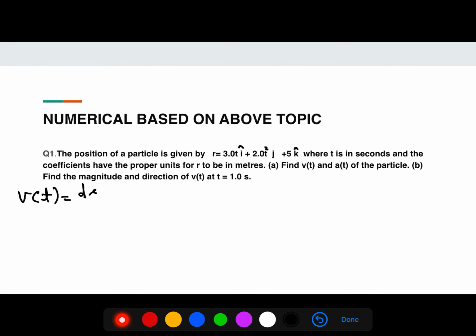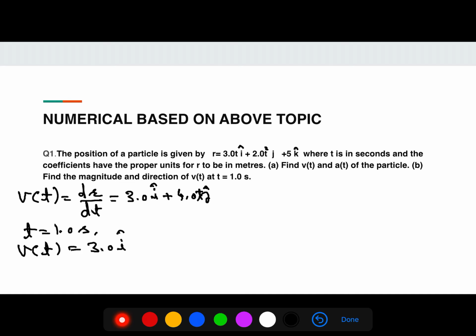v(t) is dr by dt. So when we differentiate, it will be 3 i cap plus 4t j cap. So the magnitude of v(t) at t is equal to 1 second: as t is equal to 1 second, v will be 3 i cap plus 4 j cap.